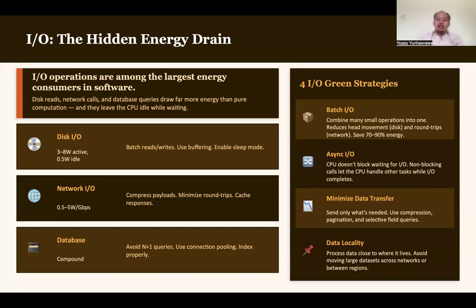Then next, minimize data transfer: send only what is needed, and use compression, pagination, and selective field queries. This can especially be implemented when you create web applications. Usually, when you want to show a lot of data to the users, you don't want to send all of the data. For example, you have 100 rows.